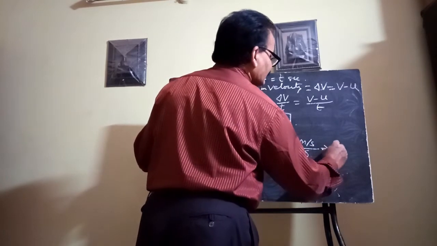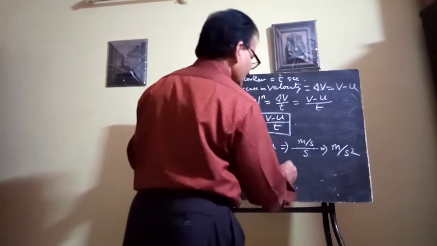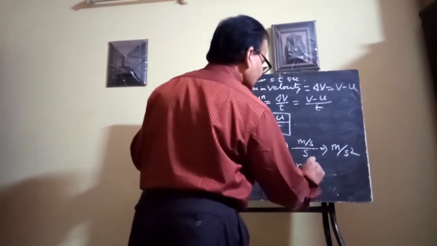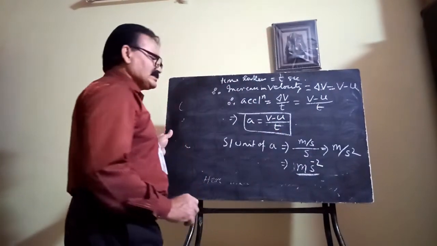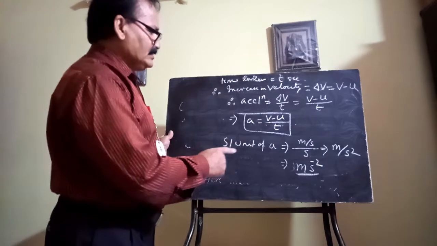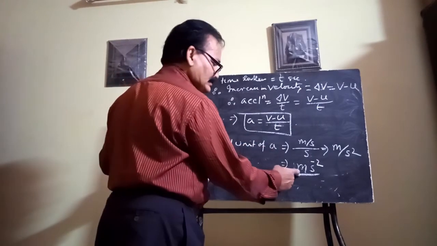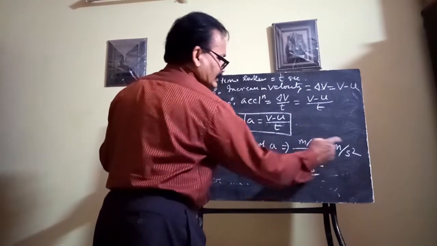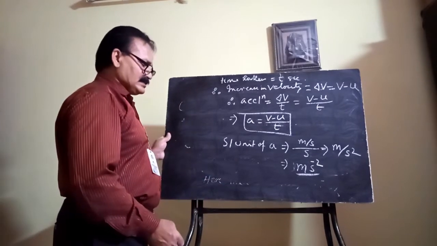So finally this will be meter per second square, or you can write it as m s to the power minus 2. This is the SI unit of acceleration. So this is all about acceleration.